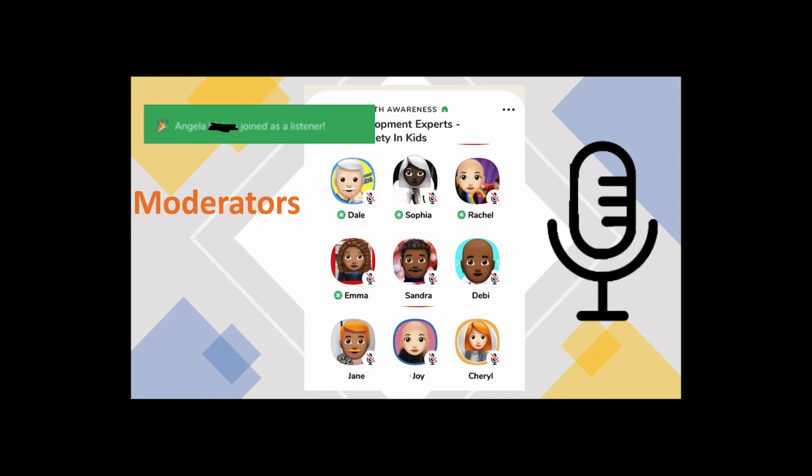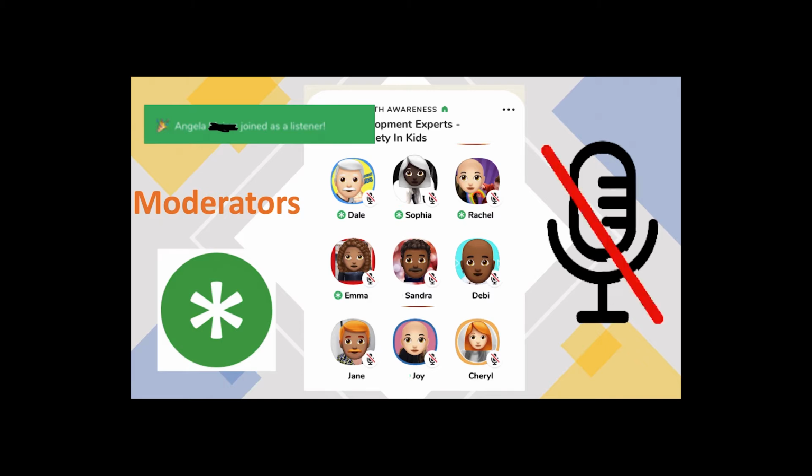These are the moderators who are running the room, and they have a green asterisk next to their name, and then the speakers who have joined them on stage to contribute. Everyone on the stage has a microphone displayed. They will all be on mute while they wait their turn to speak, and the moderators will manage the speakers on the stage. When people on stage agree with the speaker or they want to give a round of applause, the speakers will flash their microphones by quickly selecting mute on and off. So don't worry, this is not a glitch.